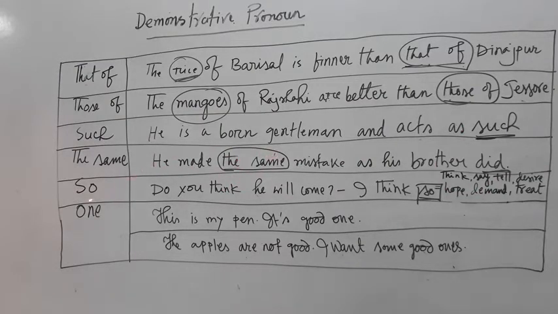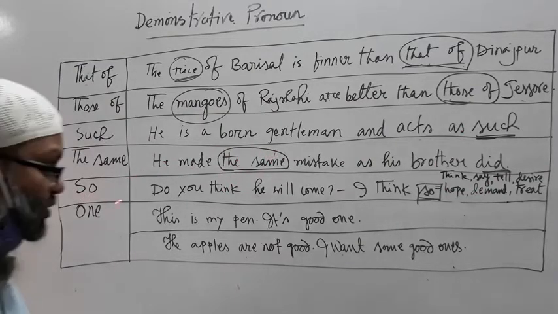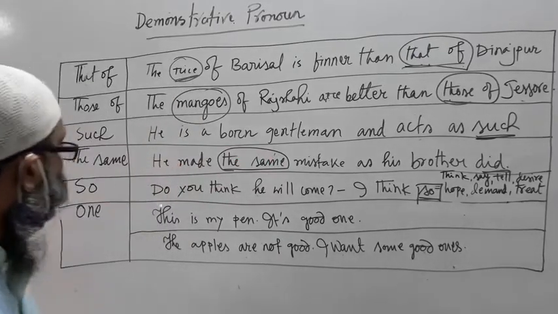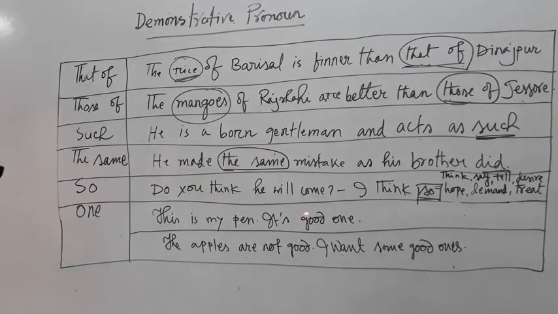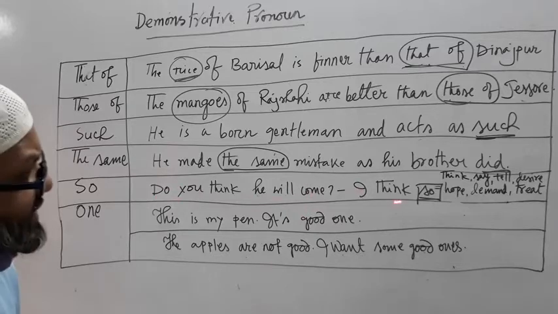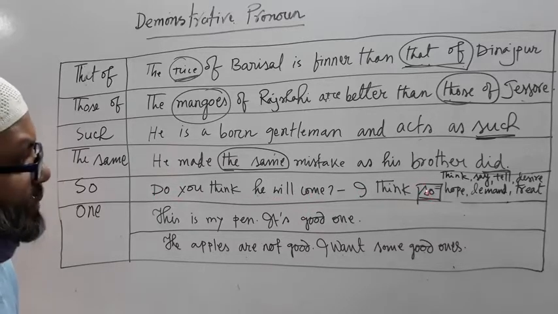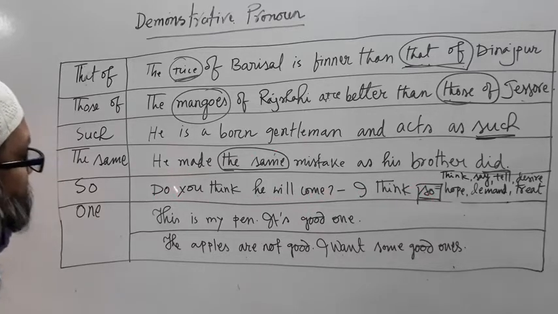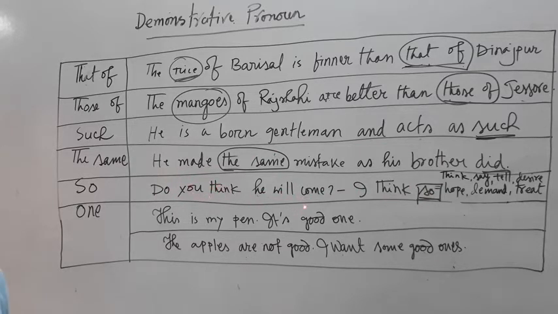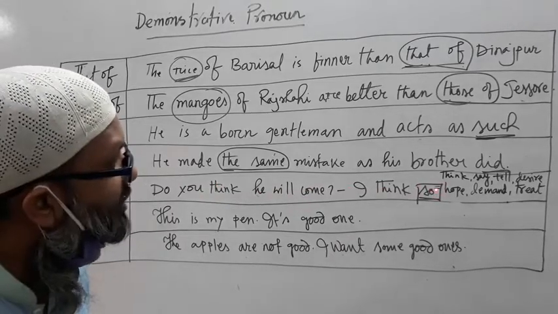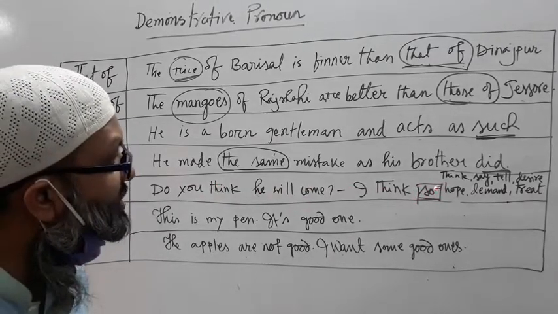In the same way, see that "so" can be used here. Do you think he will come? I think so. Here "so" means he will come. You think, that means I think he will come, which is replaced by "so". Why is "so" used?